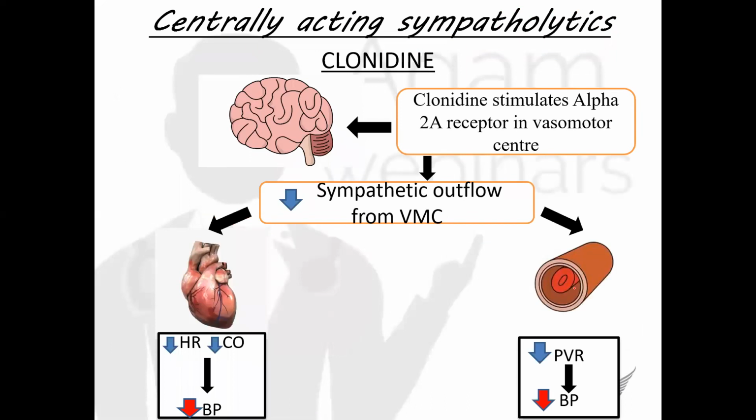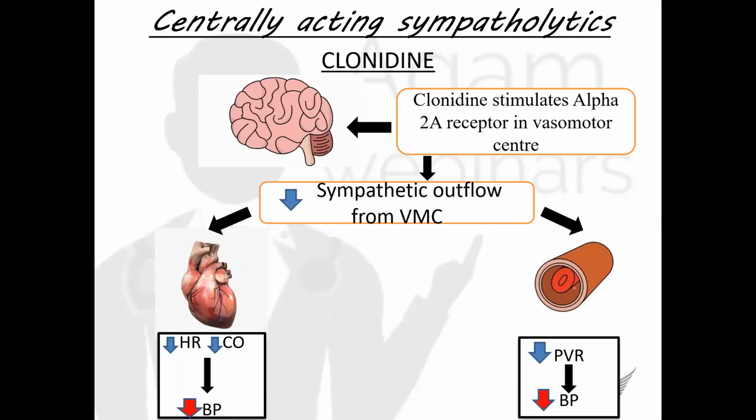The next group of drugs we are going to see here is centrally acting sympatholytics, which include clonidine. This is a centrally acting sympatholytic drug. It is highly lipid soluble and it rapidly crosses the blood-brain barrier.